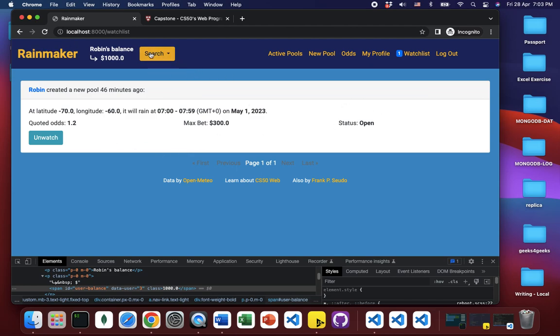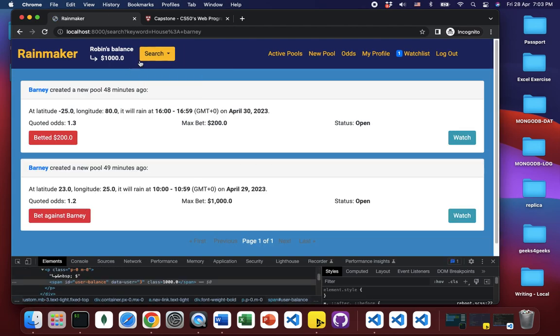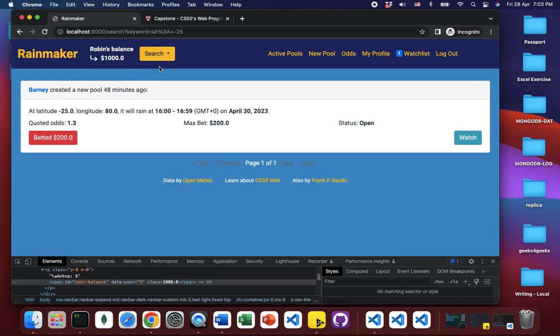Another way to do that is to use the search function. Let's say I want to look at a pool created by Barney. Or I want to look at pools where the latitude is negative 25, that will work.